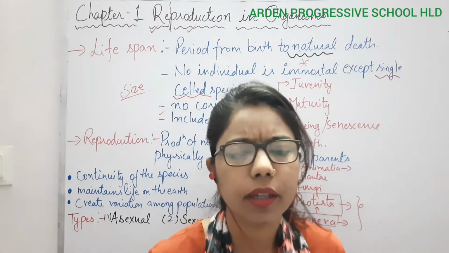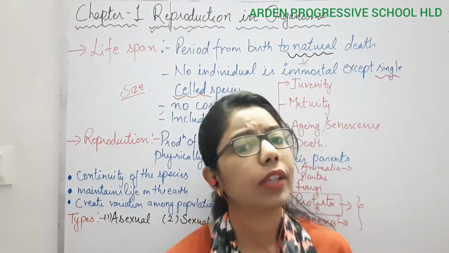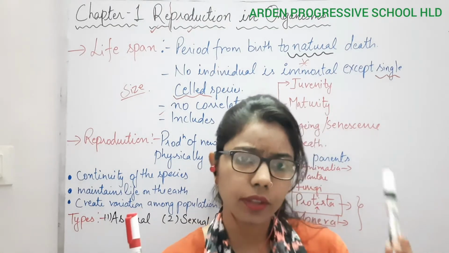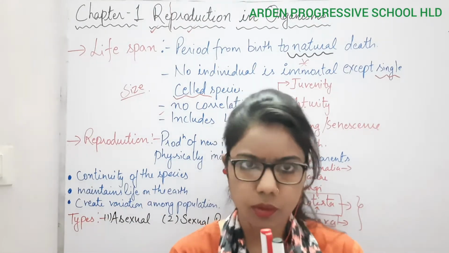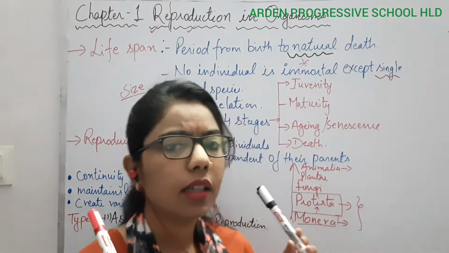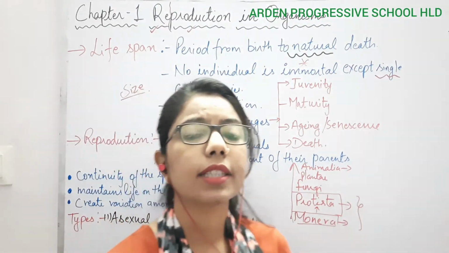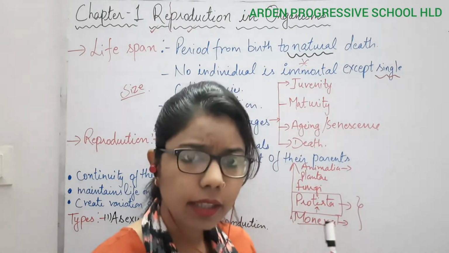We cannot compare these two on the basis of their sizes, or assume that two organisms of the same type can live for the same span of time. This is the wrong thing if we assume it. So we can say that there is no correlation in the organisms.